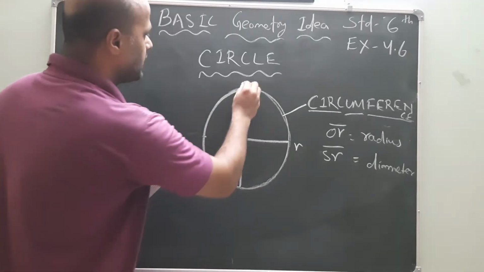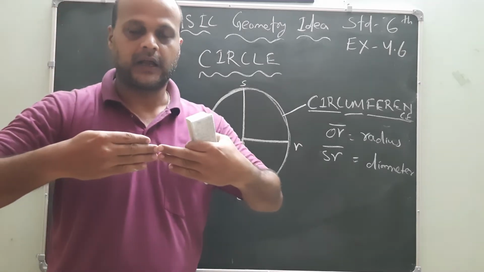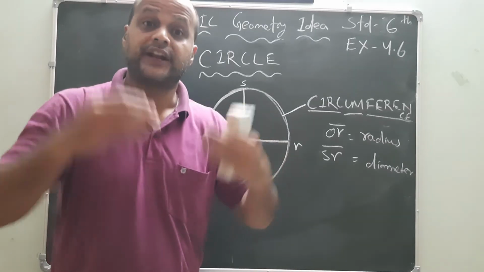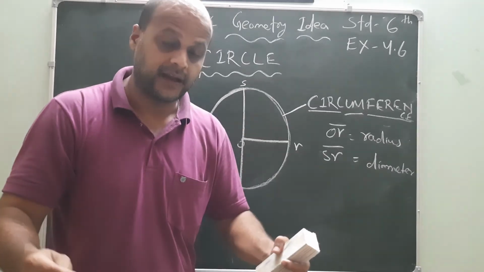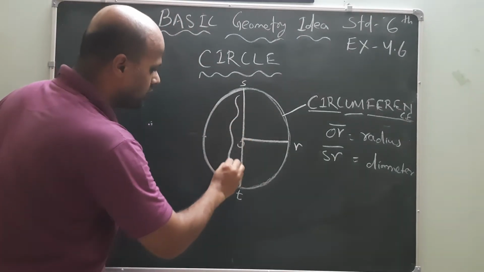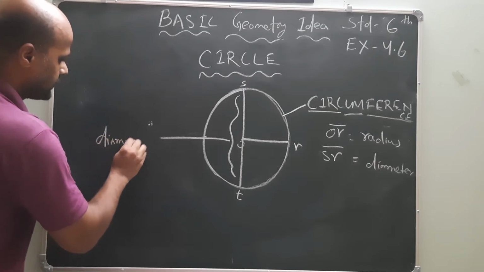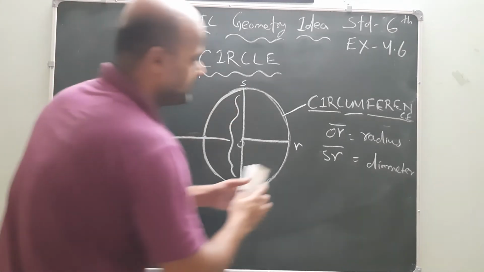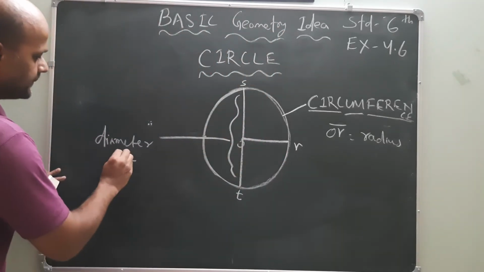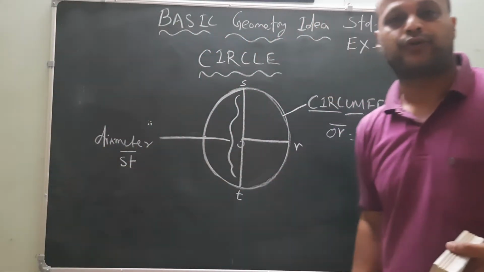Okay, now I will name it ST. If two radius are present in the same plane and pass through the center of the circle, then this will be called a diameter. What is the name of the diameter here? The name of the diameter is S and T. ST is called a diameter. You can pronounce it here as ST diameter.